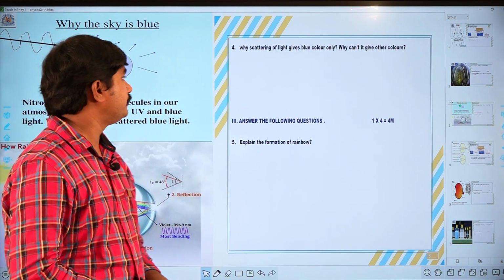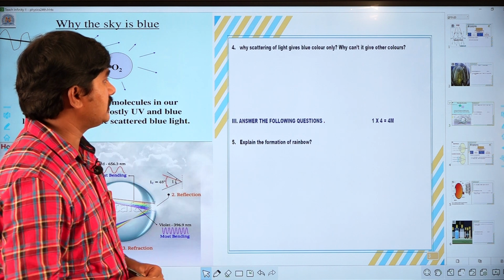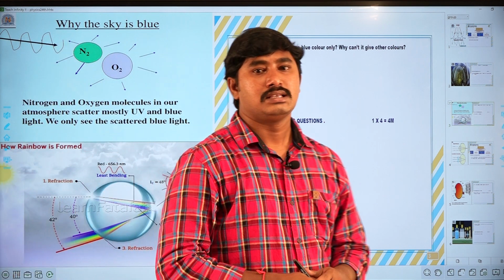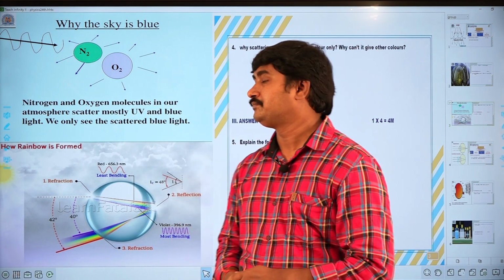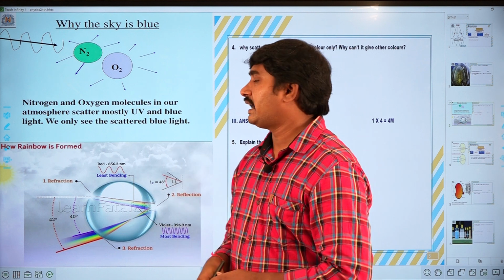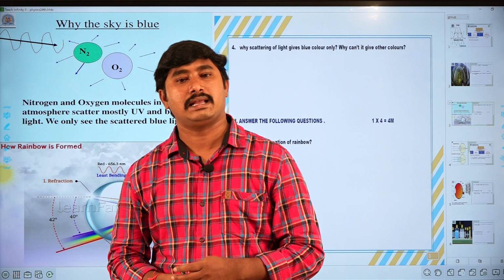See the question here, why does scattering of light give blue color only, why can't it give other colors? You know very well, why does the sky appear blue in color? The atmosphere contains different sizes of particles and molecules.